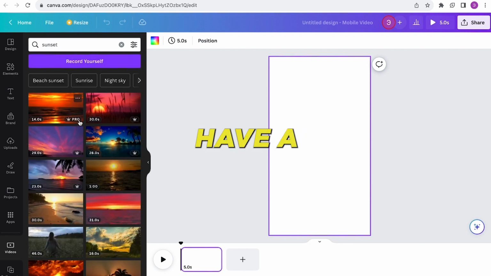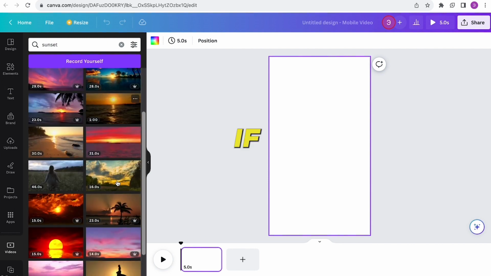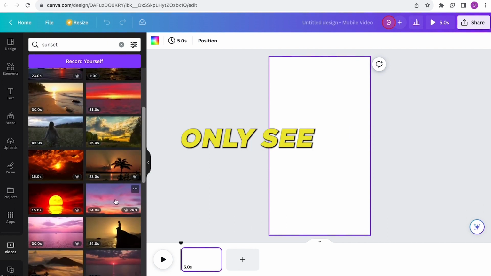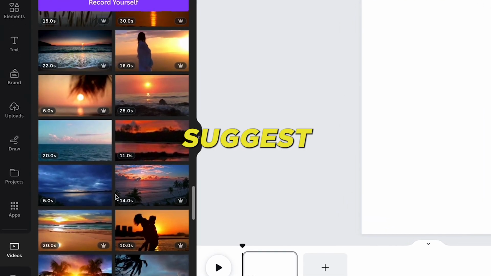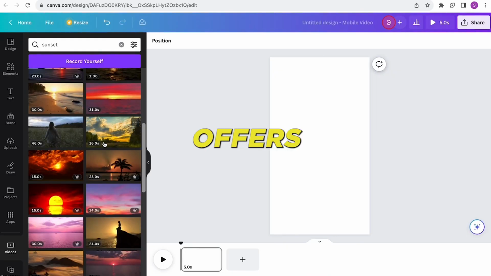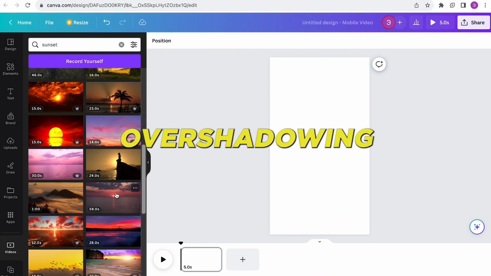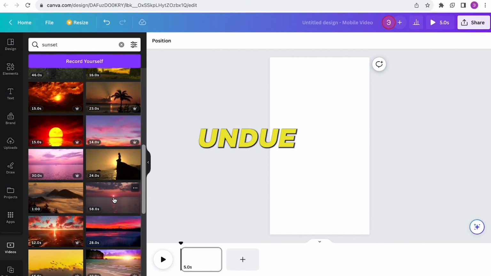You'll notice some videos have a crown icon. This indicates their premium content. When you proceed to the bulk creation phase, you'll need to initiate a free trial to access these. A tip here, you can start the free trial and then immediately cancel it, retaining access for the duration. That's why you see several videos with crowns. If you haven't activated the trial, you might only see videos without any icons indicating they're free. Among these, I'd suggest this particular video. It offers the desired ambient feel without overshadowing the text or drawing undue attention.